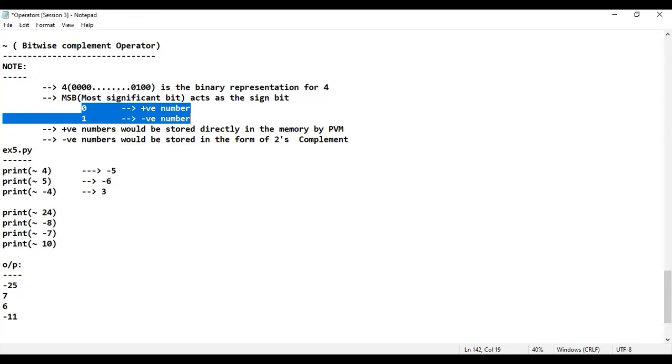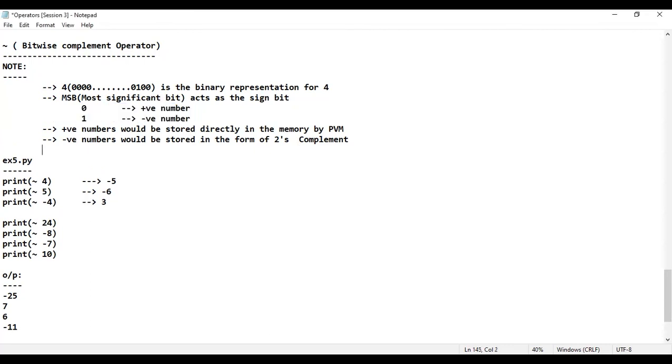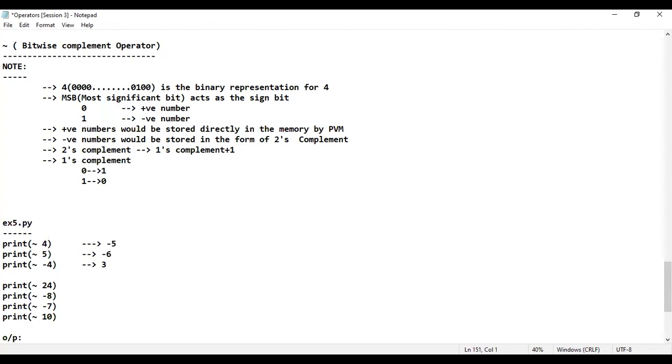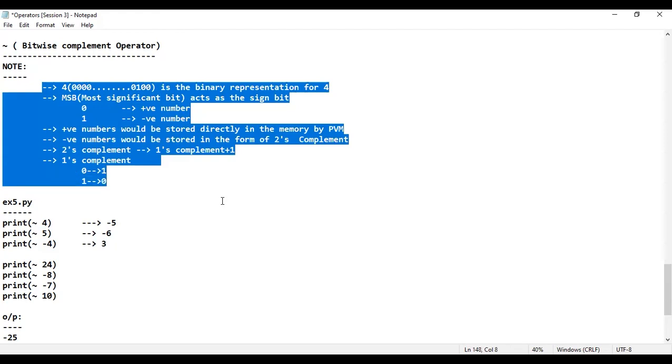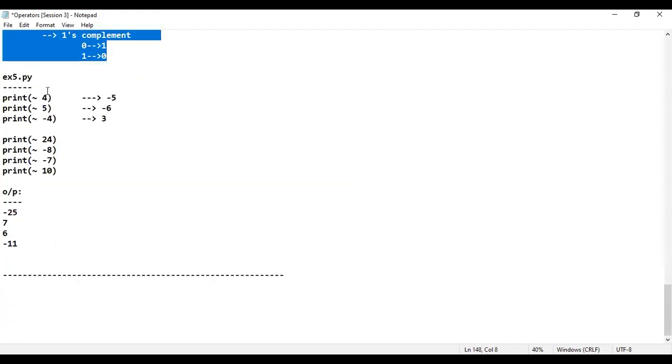Next, if it is 2's complement, how to calculate 2's complement? Sir, it is pretty simple, sir. 1's complement plus 1. How to calculate 1's complement? If the digit is 0, convert it into 1. If the digit is 1, convert it into 0. This is how you will calculate 1's complement. That's it. Is that clear? Please read this note point once again by seeing the diagram, whatever I have given. What is the diagram number? I think the diagram number happens to be 4. Please write the diagram number 4 so that you'll get better clarity.